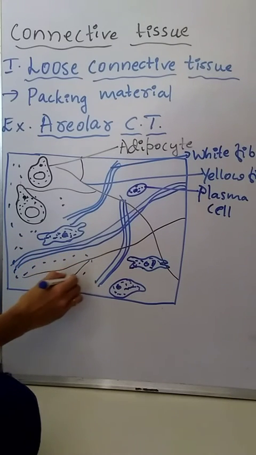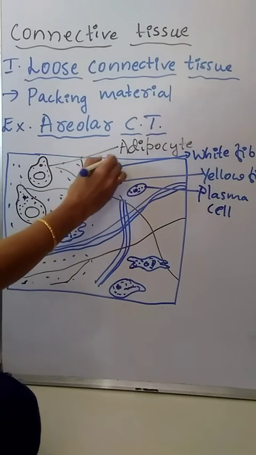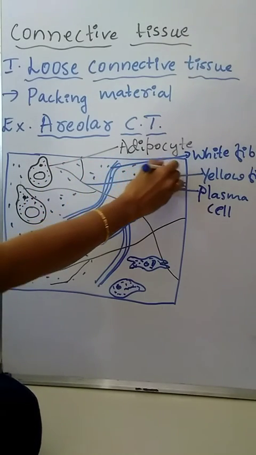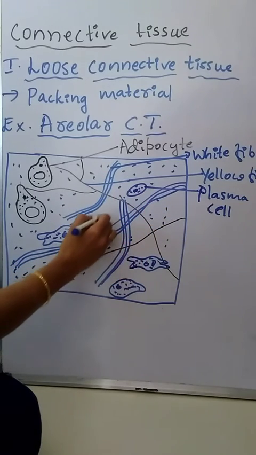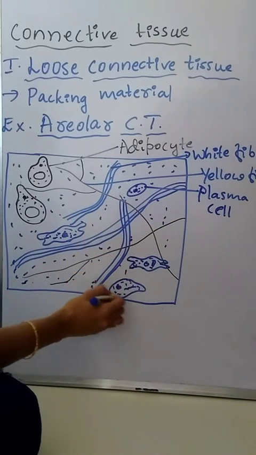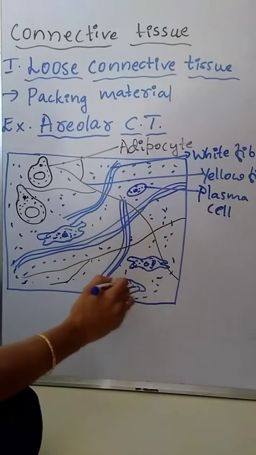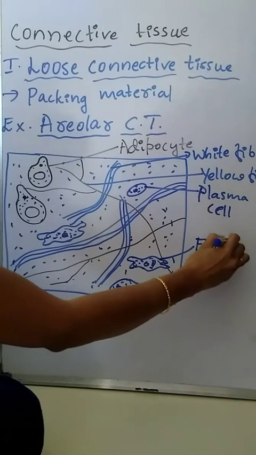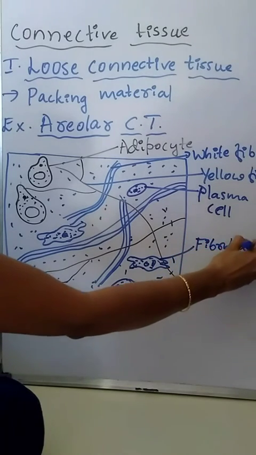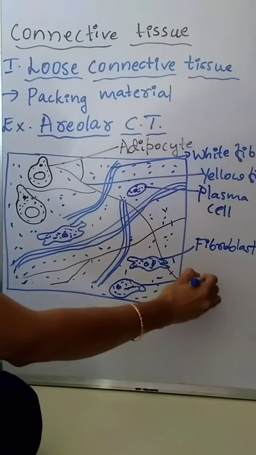In this matrix, cells and fibers are loosely arranged. Hence it is called loose connective tissue. Areolar connective tissue is called loose connective tissue because here the cells and fibers are loosely arranged. This is a fibroblast, and this is a macrophage.